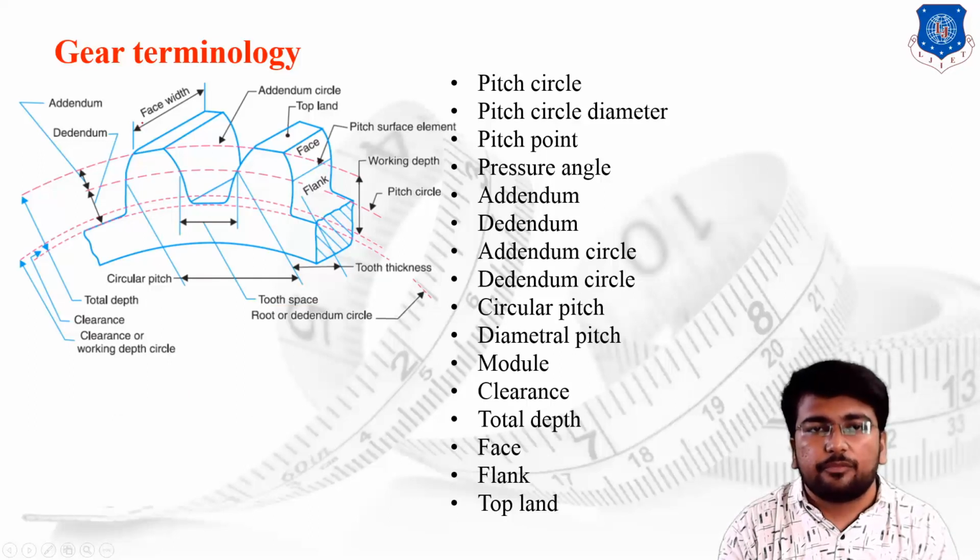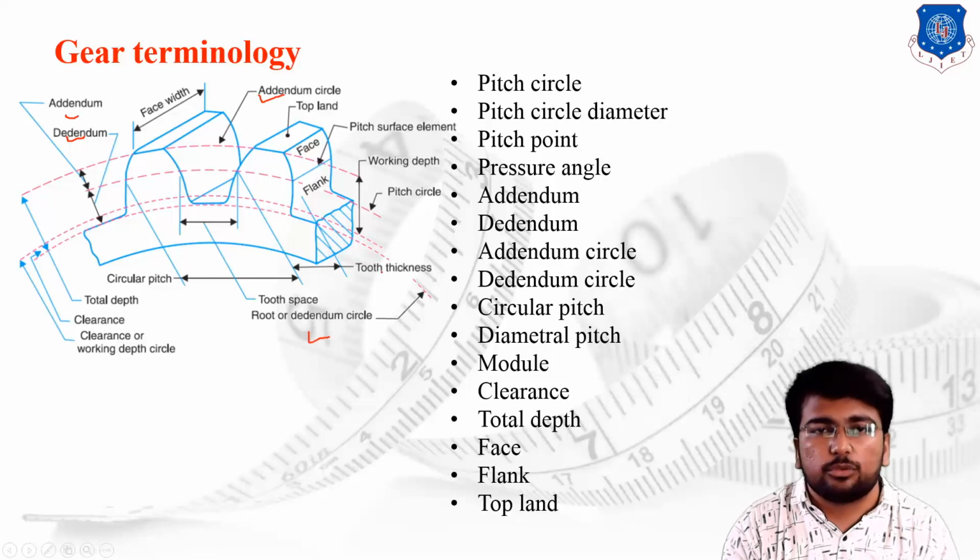We are left with the face width. The total width of the gear tip profile is known as the face width. We started with the basic pitch circle, then pitch point, pitch circle diameter, then module, then addendum, dedendum. On the basis of the addendum and dedendum, we designed the addendum circle and the root circle.